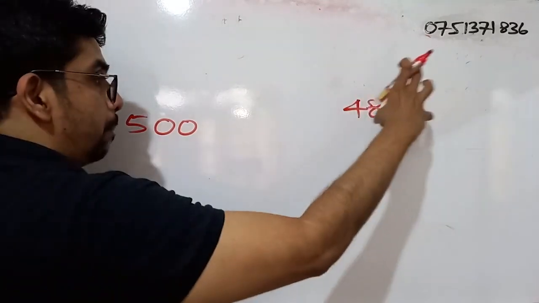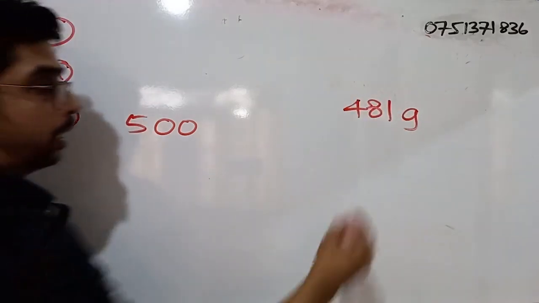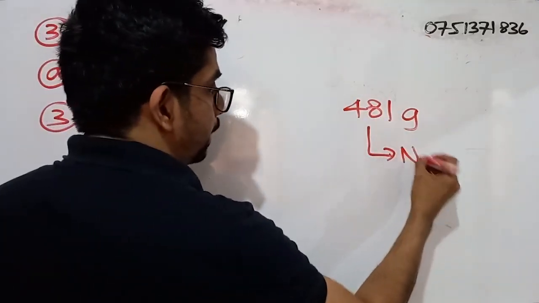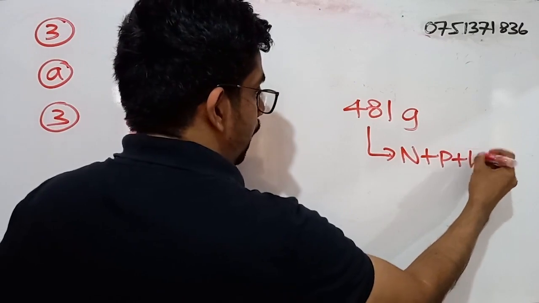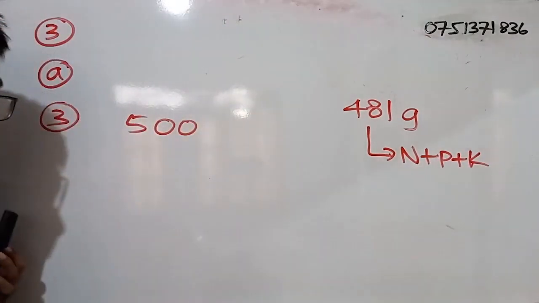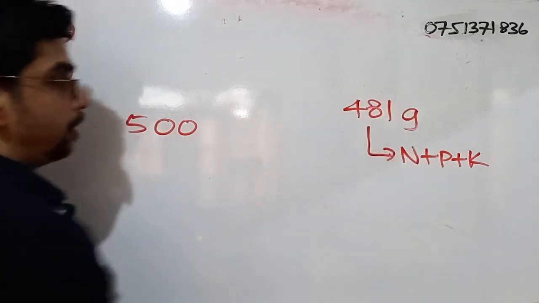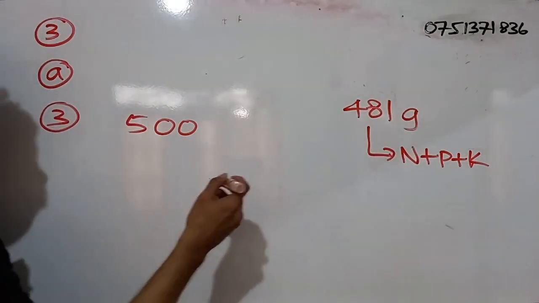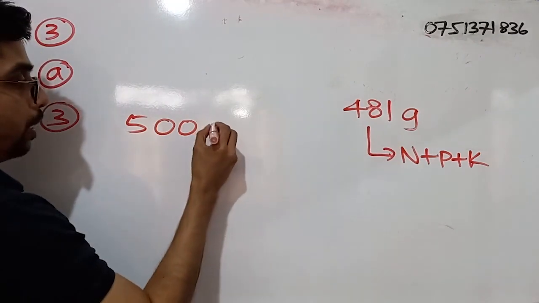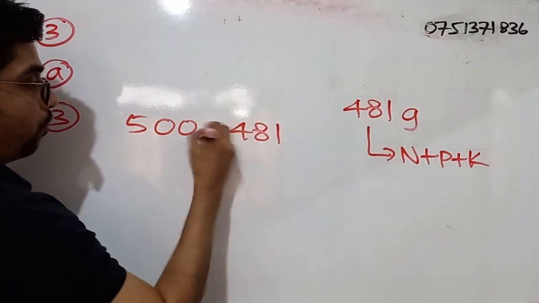We know the mass of the content. Content means the nitrogen, phosphorus and potassium amounts, the mass of all of these. So it is 481. So what can we do? We can subtract 481 from 500.